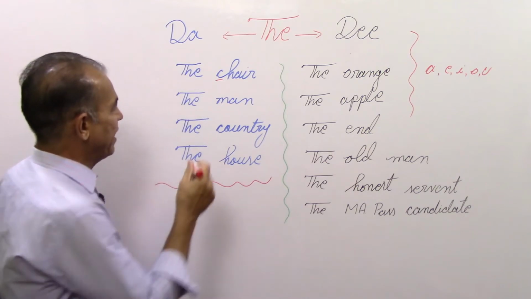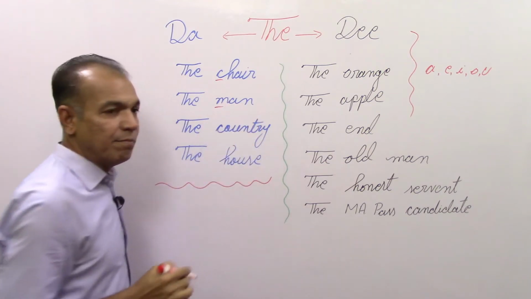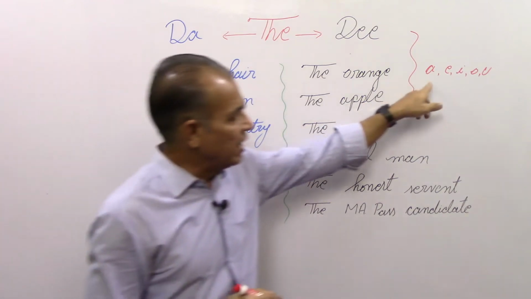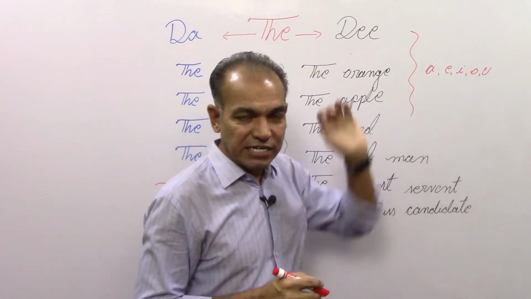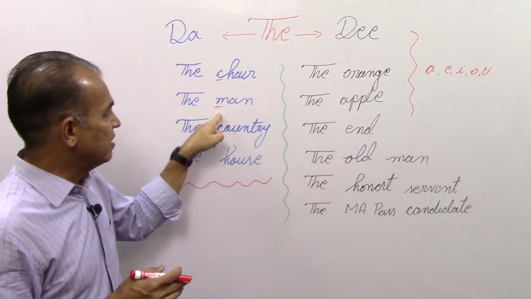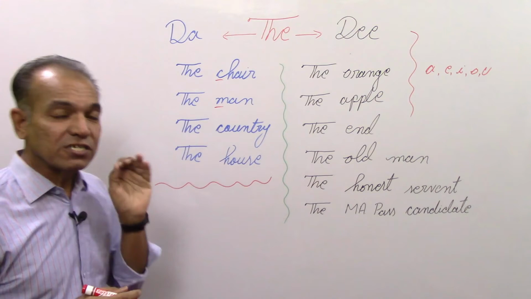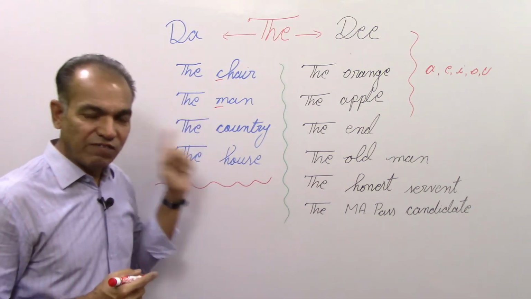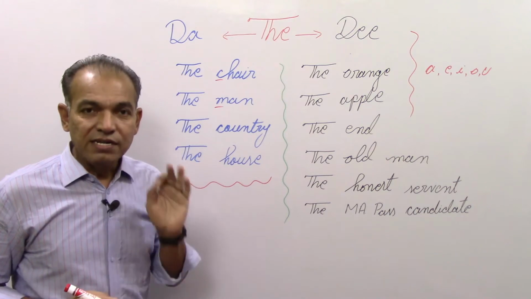In the same way, man begins with M. So M is a consonant. A, E, I, O, U, these are the 5 letters which are called vowels, and the rest are called consonants. So man starts with M, which is a consonant. So that's why we will also pronounce this definite article here "the man".